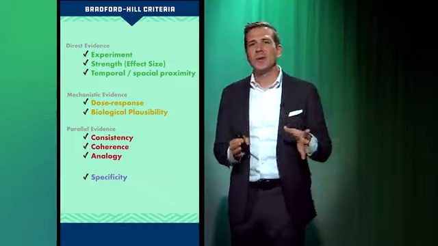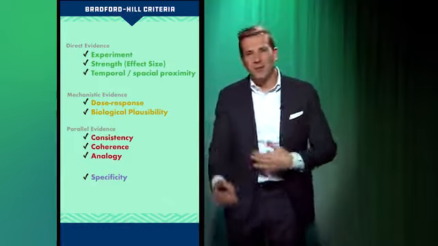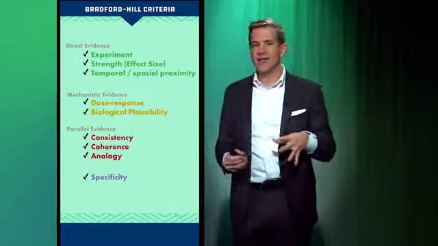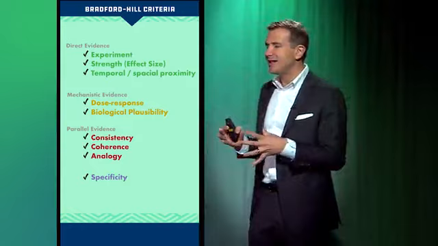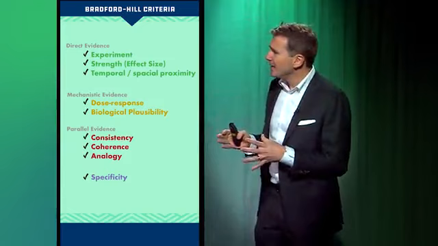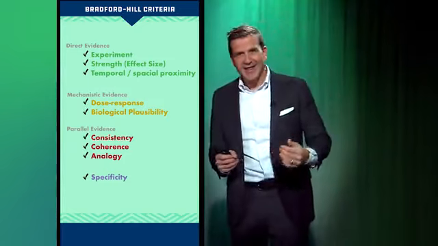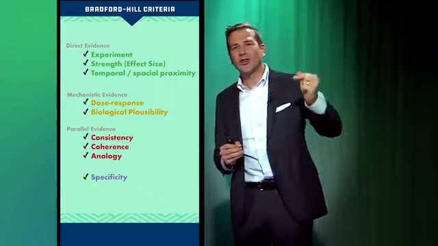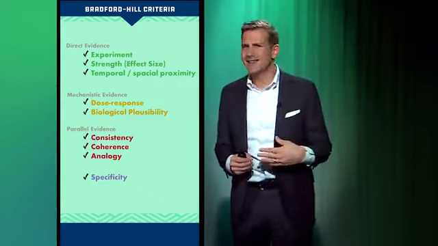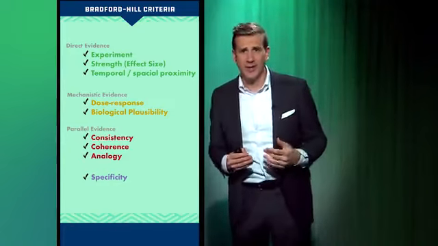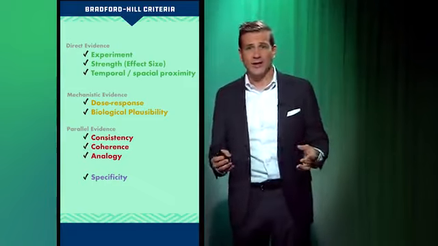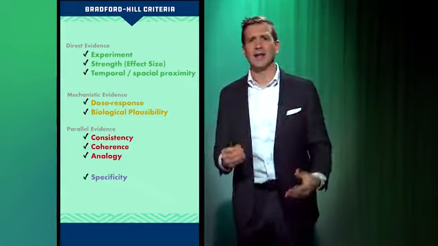Okay, so I told you about the Bradford-Hill criteria. So far I've just kind of implied that you need to change something to infer causation. But Bradford and Hill got together and they came up with a bunch of criteria to sort of say these are evidence of causality. And it's important here to understand that the threshold that a randomized clinical trial is absolutely necessary to prove causality is not true. We can't do a randomized clinical trial of everything. We can't randomize people to smoking cigarettes versus not and see who gets lung cancer. So you have to be able to infer causality from other sources.